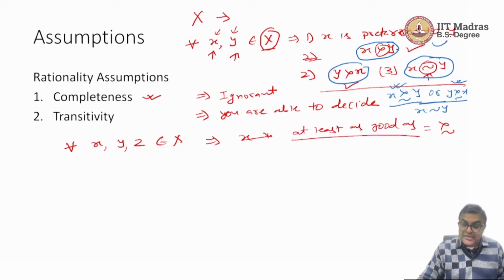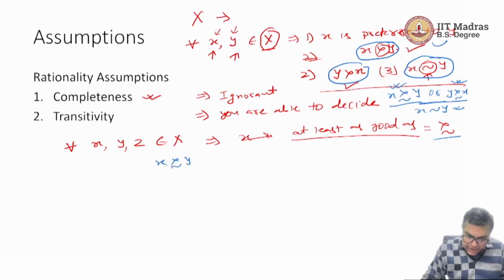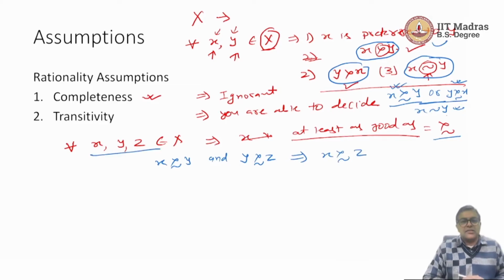So, we can say x is at least as good as y and y is also at least as good as x. So, this would be true. In that sense, it is not mutually exclusive. So, the symbol for at least as good as, that the combination of these two. So, we say that x is at least as good as y and y is at least as good as z. It implies that x is at least as good as z, and this is true for all x, y and z in X. Let me tell you, this may not be true in reality.